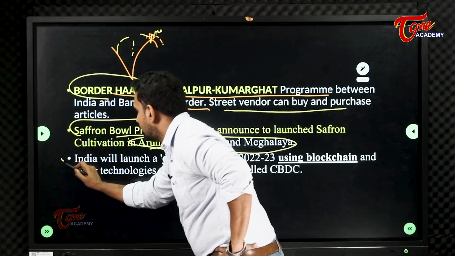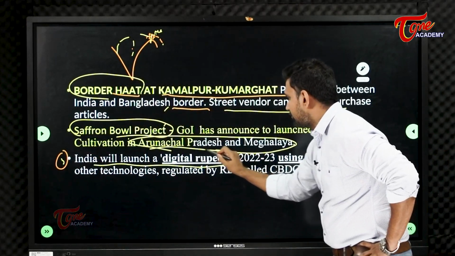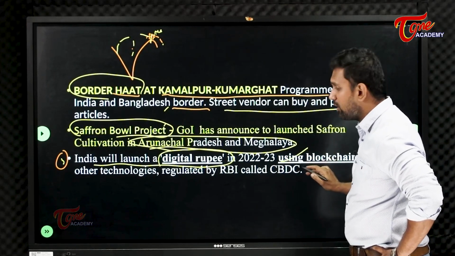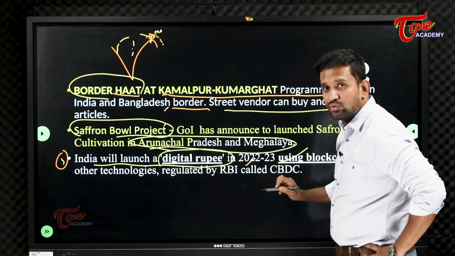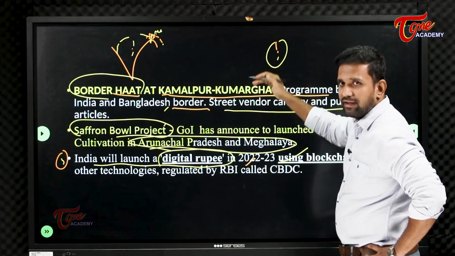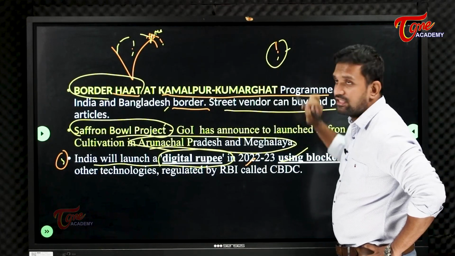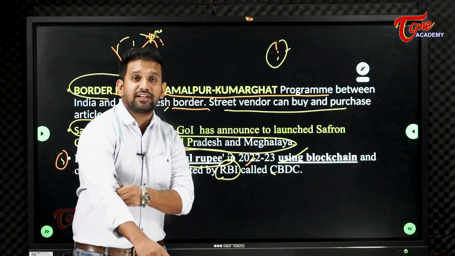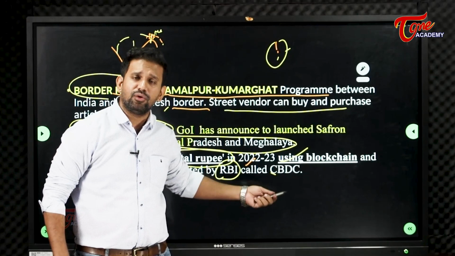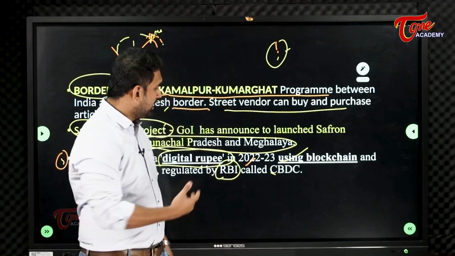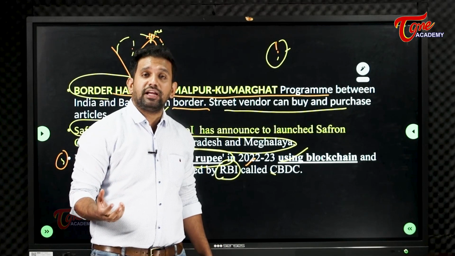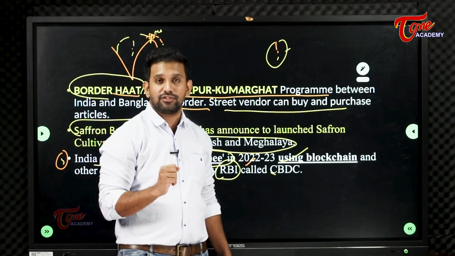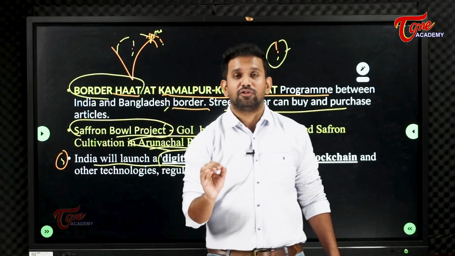Third one. India is going to launch its own digital currency, using blockchain technology. Our own digital currency will be launched in 2022 to 2023. Maybe the Ashoka emblem will be there. You can purchase with the digital currency directly. It will be issued by RBI, and we are going to call it CBDC, Central Bank Digital Currency. RBI is a central bank, so they are going to release the digital currency, because RBI is the apex body and the only body in our country that has the authority to issue currency notes.